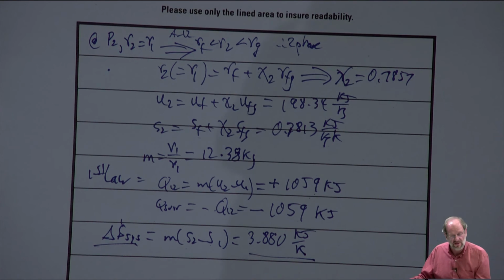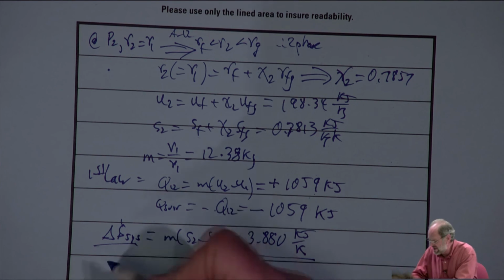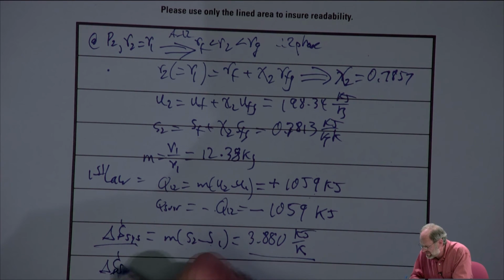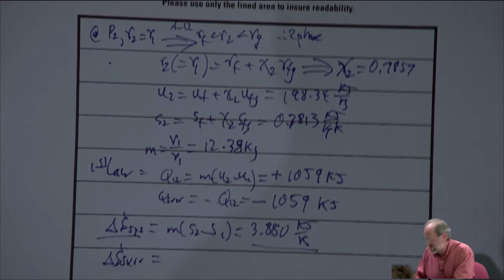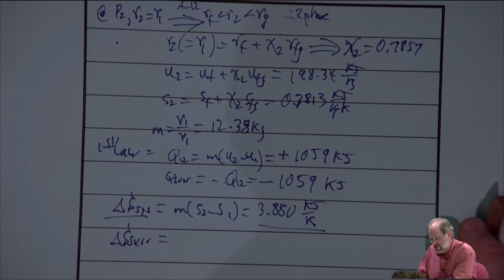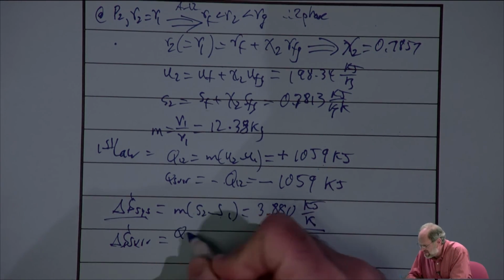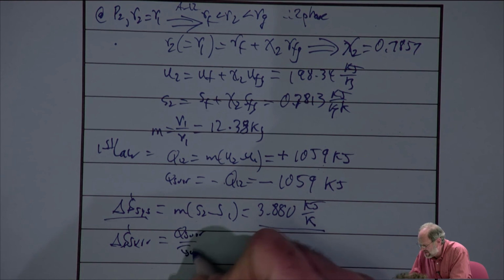Now, does that mean that this process is possible? It's a positive number after all. Not entirely, right? We know that the total entropy change has to be positive for this process to be possible, that is, for it to not violate the second law. And we haven't done that yet. We have to first find delta S for the surroundings, and then add the two together and see what the total entropy change is. Well, so Q surroundings over T surroundings.